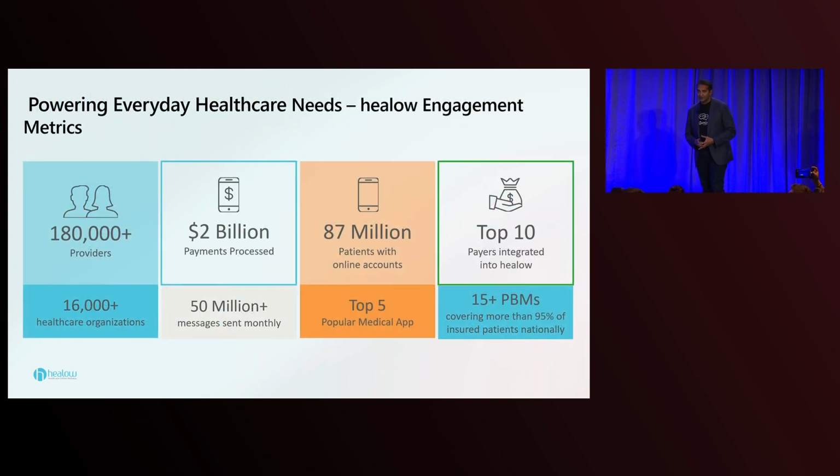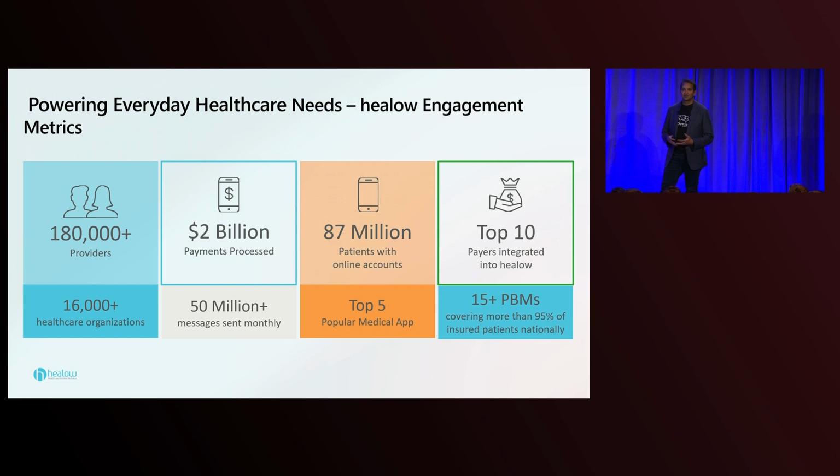To give you an idea of the footprint, here are some numbers. We touch about 16,000 different physician practices, 180,000 providers, physicians that use the product, and their patients have access to the medical records through the Helo mobile app. We send communication messages out to patients through different channels like voice, text, and emails, and we do about 50 million of these every month.